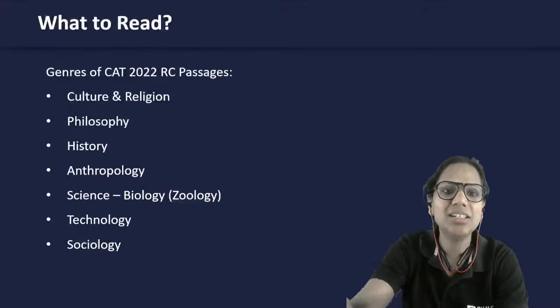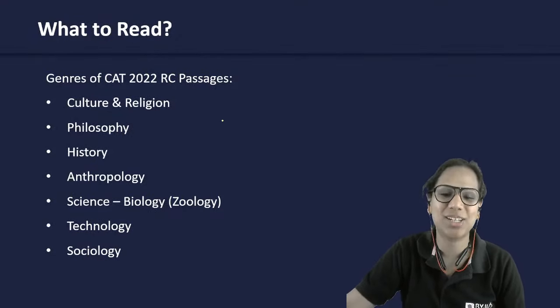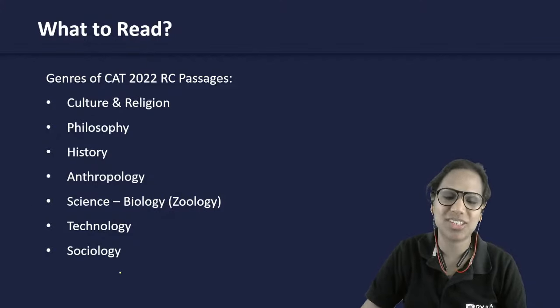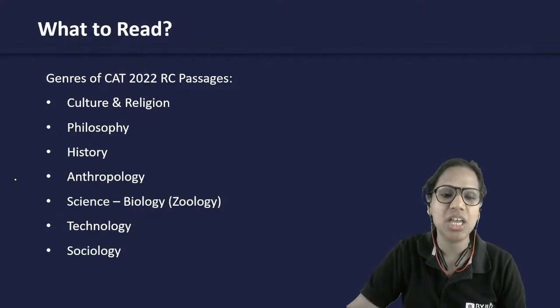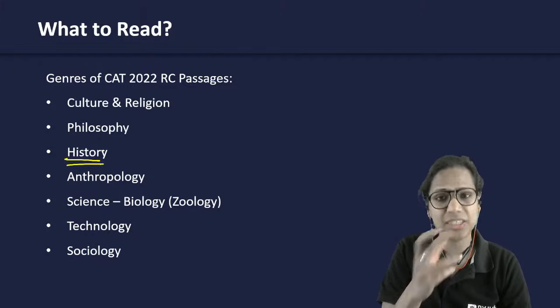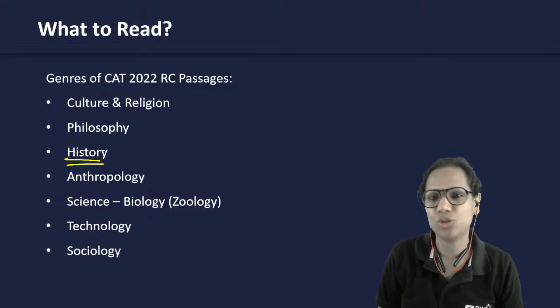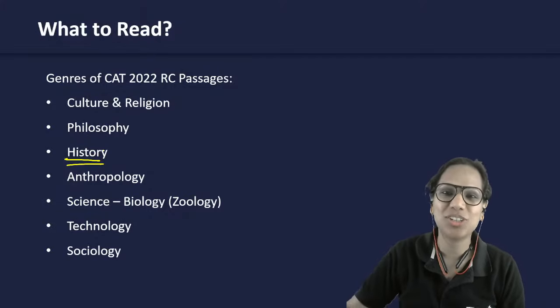So CAT doesn't really care which stream you are from, what has been your academic background. It will ask you diverse genres. You have to prepare for diverse genres. You can't come and tell me, oh, history is so boring, I can't read it. There are so many subjects in your school and college that are boring, but you still study them, right? Because you have to pass the exam. So think of it like that.